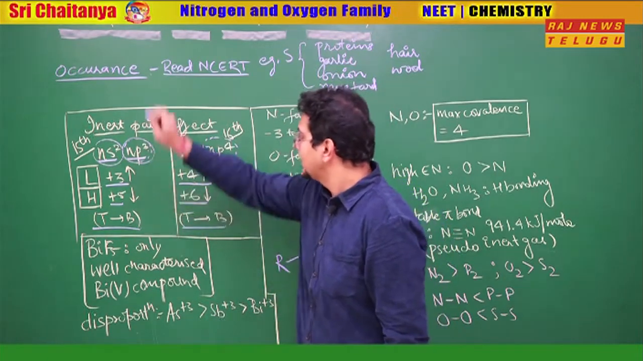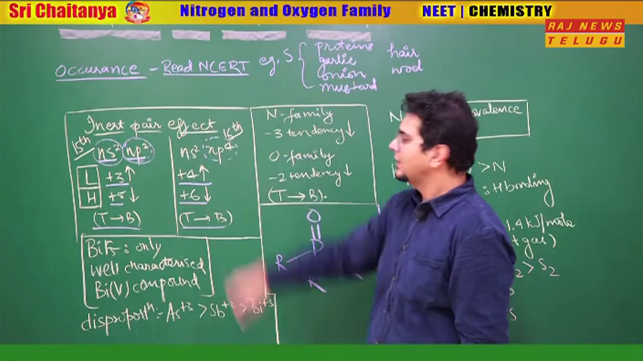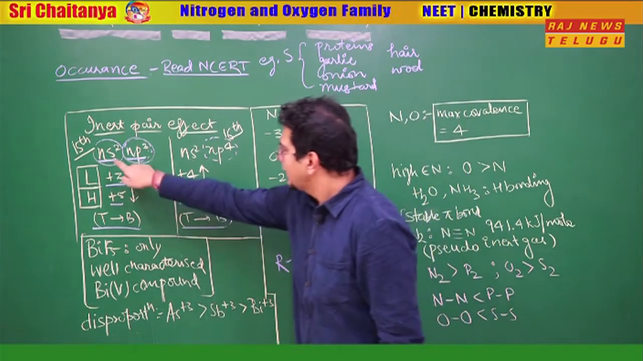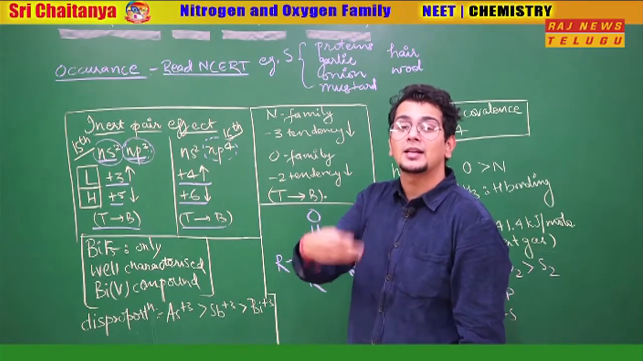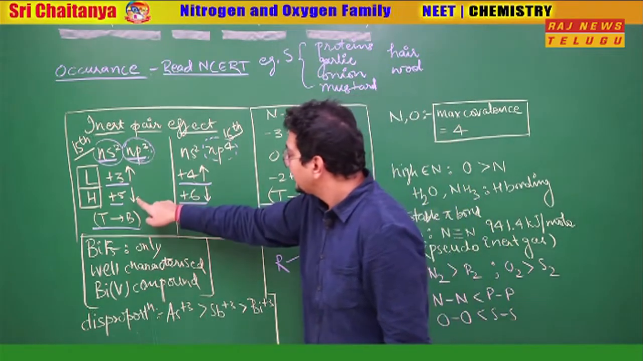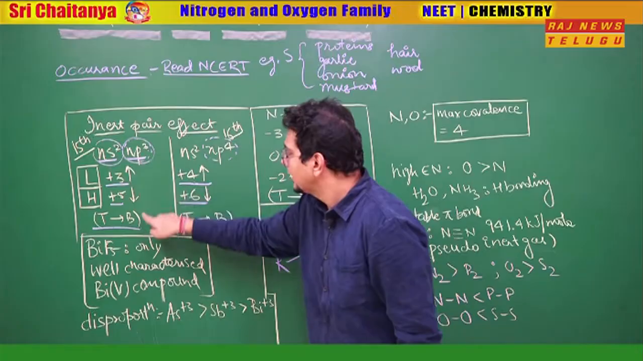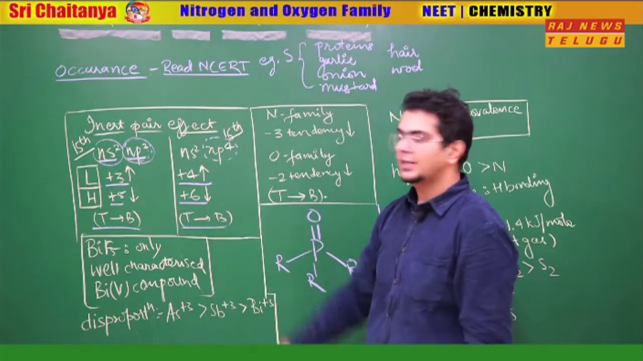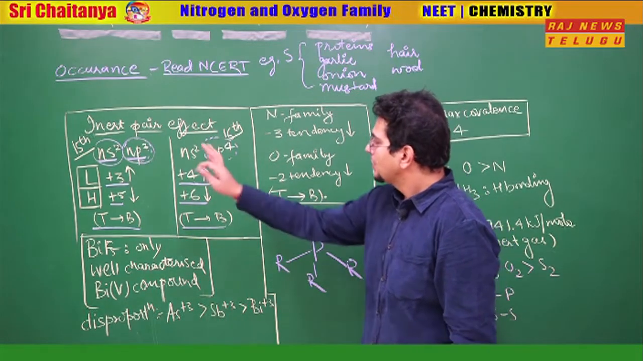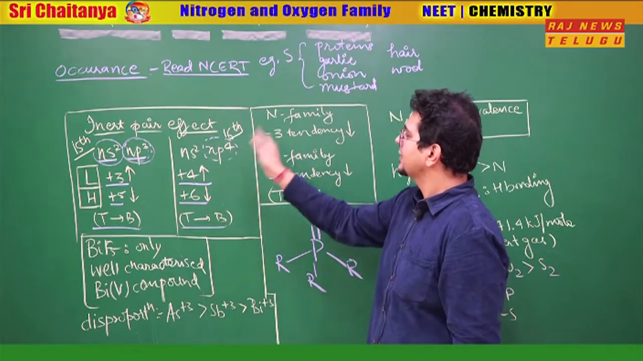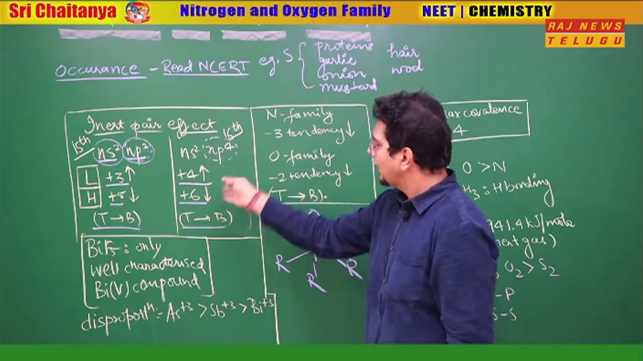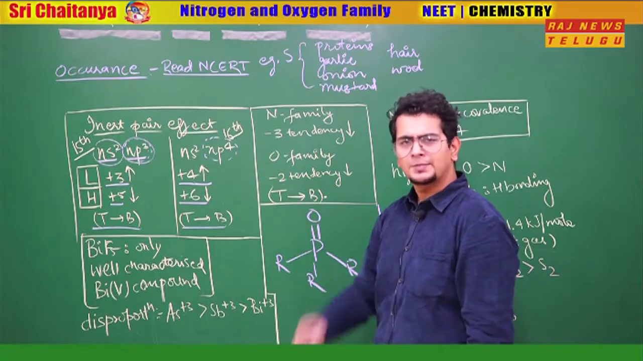So plus 3 stability increases. Here plus 4 stability increases, as well as ns2 is becoming less and less interested in bonding. It is becoming an inert pair. So what will happen? Plus 5 stability decreases top to bottom, and plus 6 stability decreases here top to bottom. So, top to bottom, plus 3 and plus 4 stability increases for the 15 and 16 group respectively, and plus 5 and plus 6 decrease for the 15 and 16 group respectively.